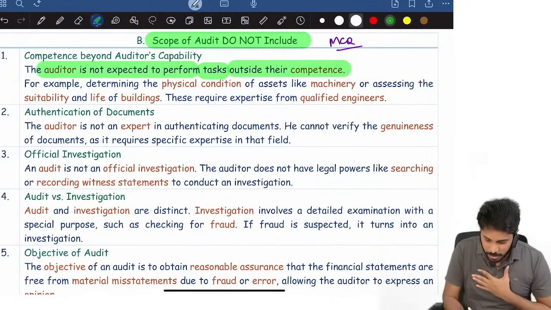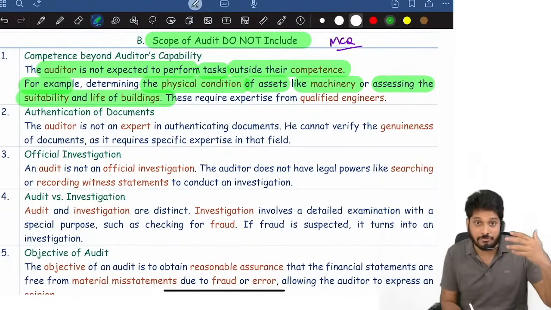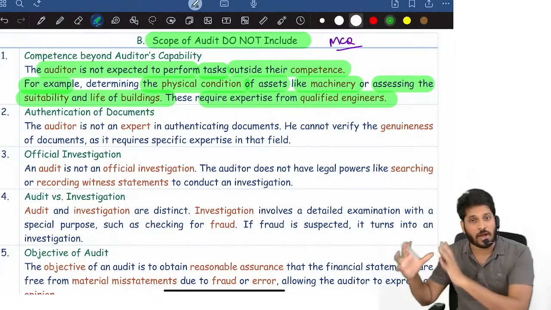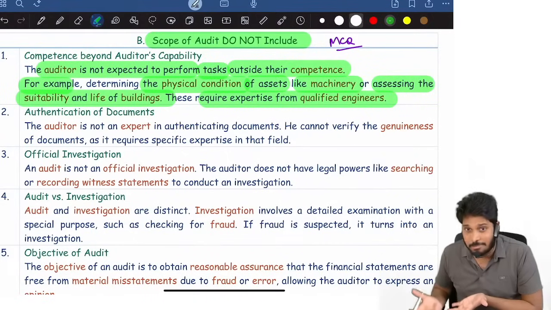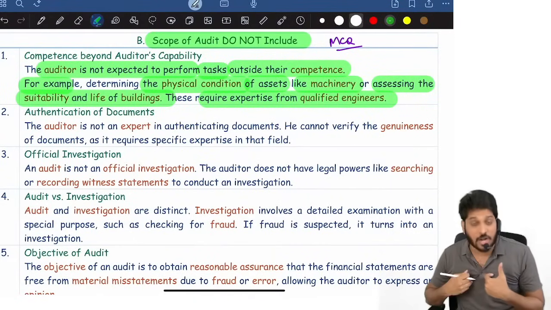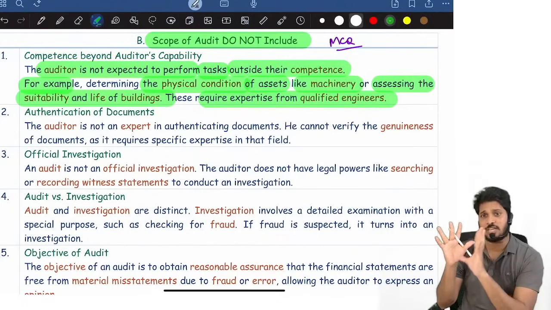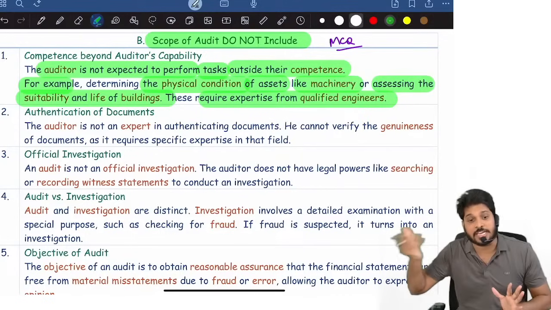For example, determining the physical condition of assets like machinery, or assessing the suitability and life of buildings. These have to be done by qualified engineers. The auditor cannot do them. We don't know whether a building is in good or bad condition. We are not capable of checking whether machinery is in good condition. We can only see the external look of the machinery. We don't know whether a machine is performing correctly or not.